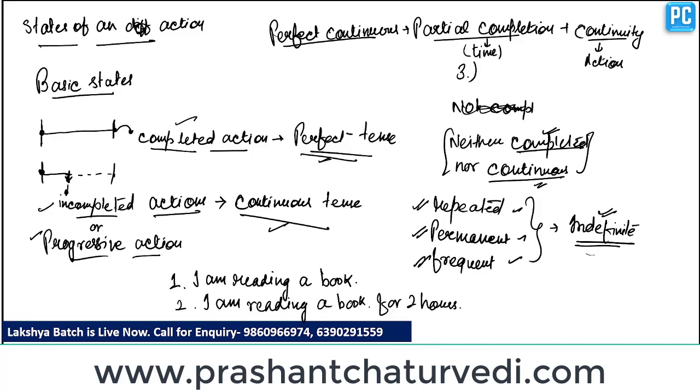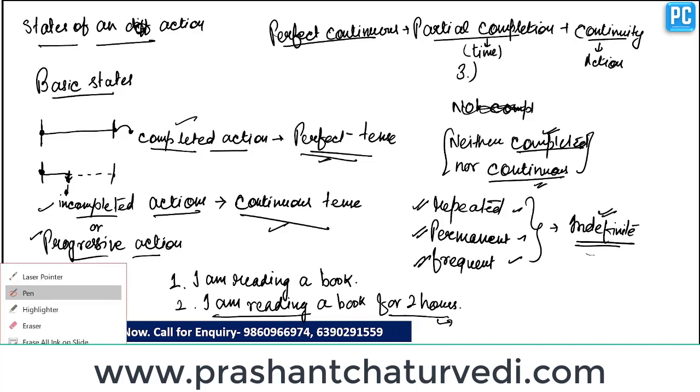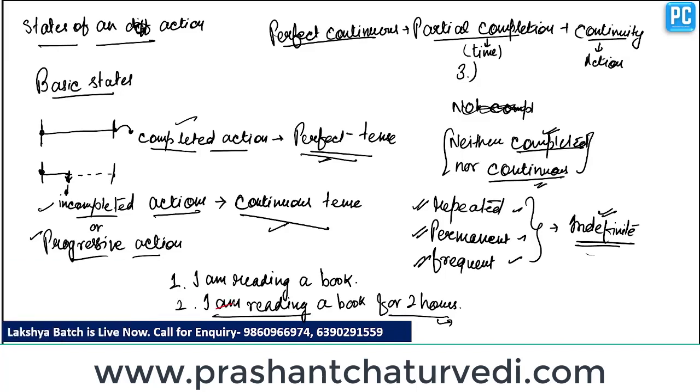In the second type of sentence, we can clearly see that the action shows continuity as well as some partial completion of time. So whenever we see continuity with partial completion of time, then it becomes perfect continuous tense. So this sentence is written in the wrong form. We have to correct it by writing: I have been reading a book for 2 hours. So it will become a correct sentence.